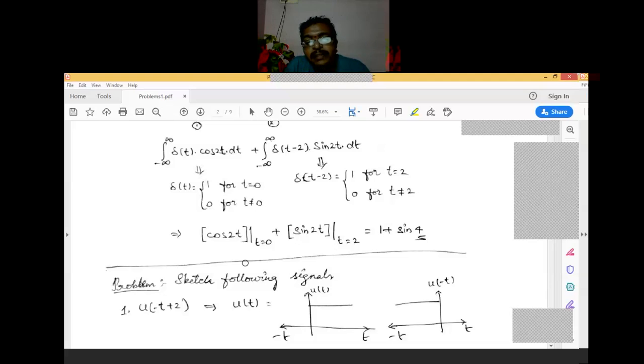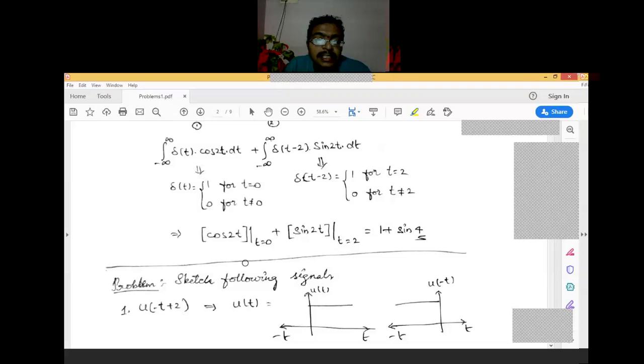Left means negative axis. Remaining students, please reply in the chat box whether the graph will be shifted to left or right. Left, left. Okay, let us see.